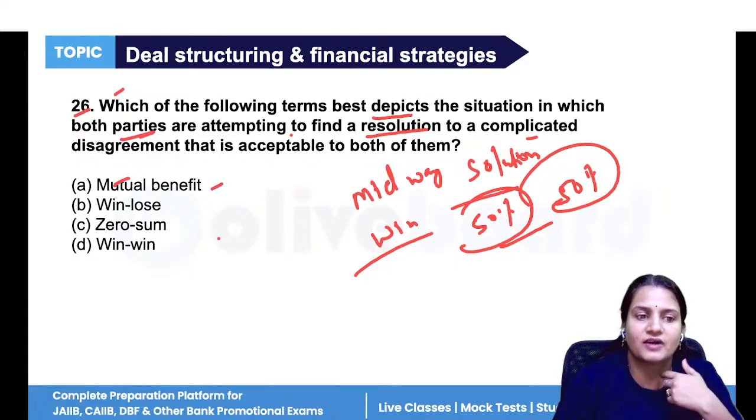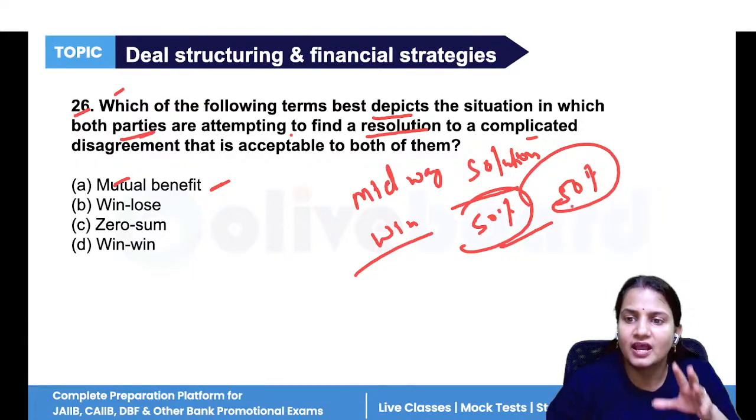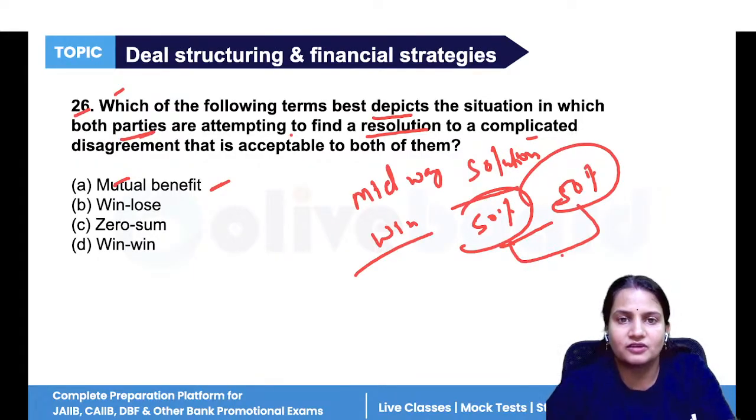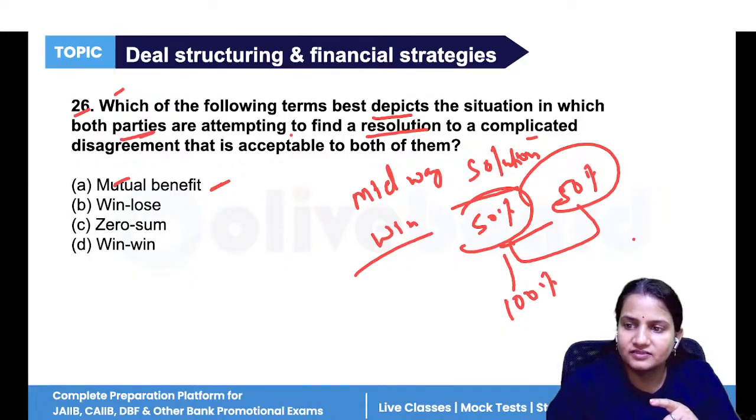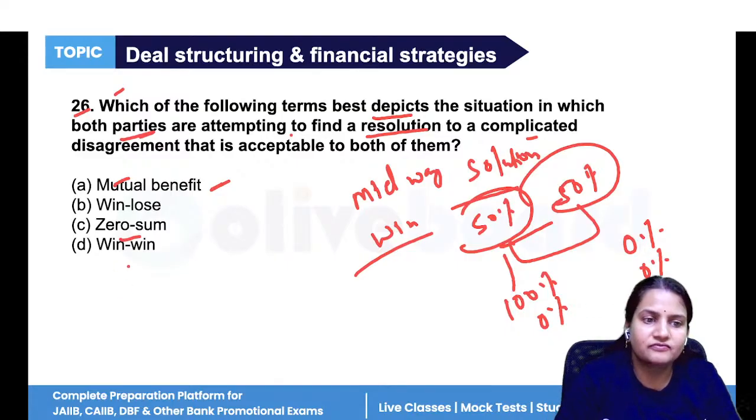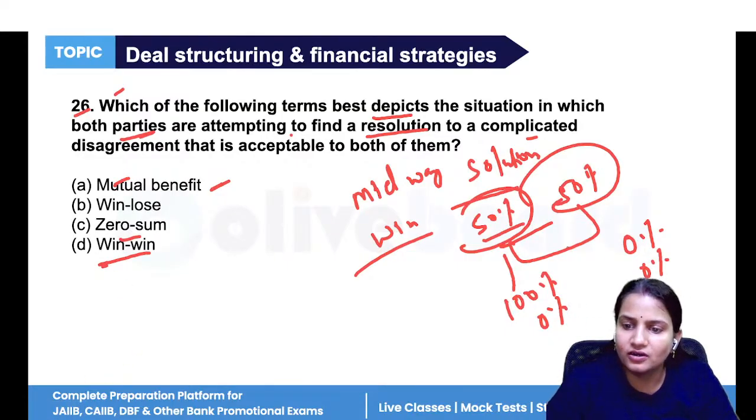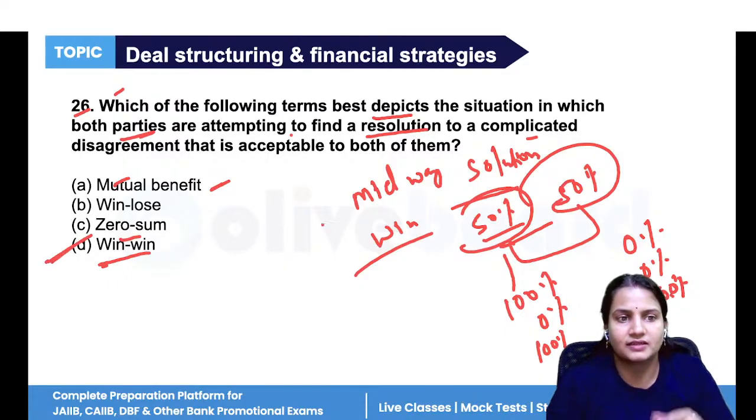Mutual benefit is what? One will get the benefit. Mutual benefit means both are accepting that particular fact, that is, both are mutually coming to a conclusion. Win-lose means one is getting 100% and the other is getting 0%. Zero sum means both the companies are getting 0-0. And win-win means both the companies have got 100%, 100%. Both the companies have fulfilled what they want, meaning both of them have agreed on the midway solution. That is, both of them win-win. Then only that disagreement is accepted. All right.